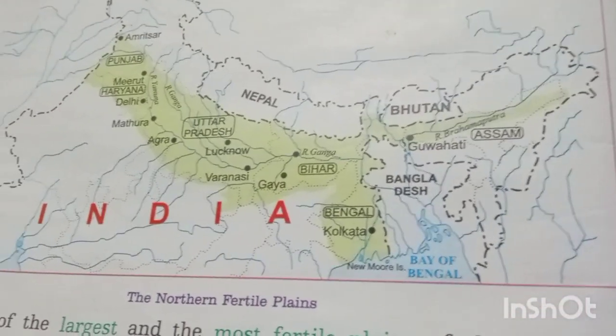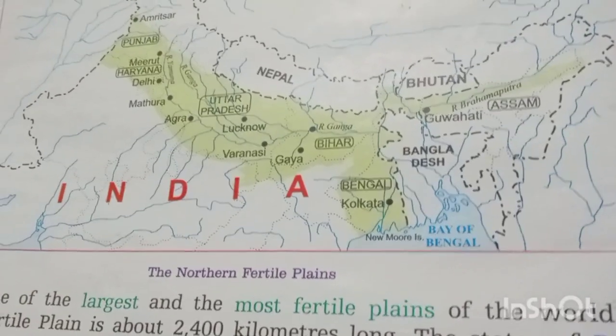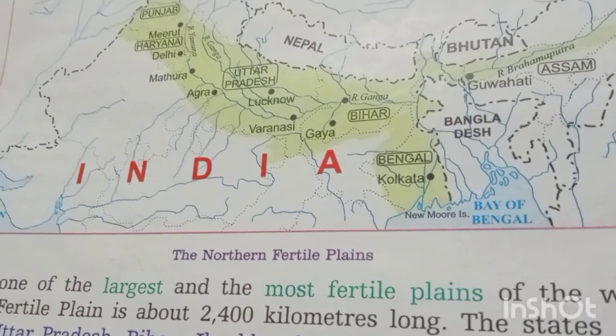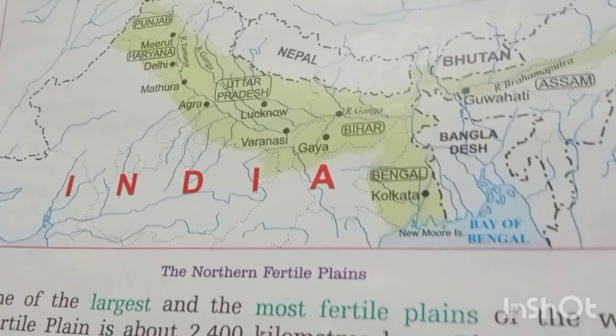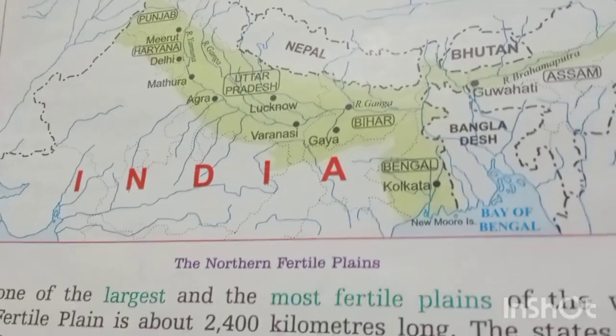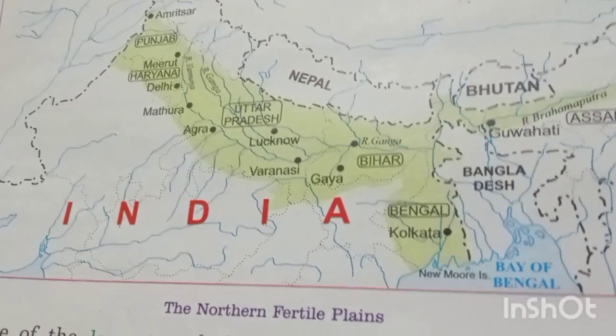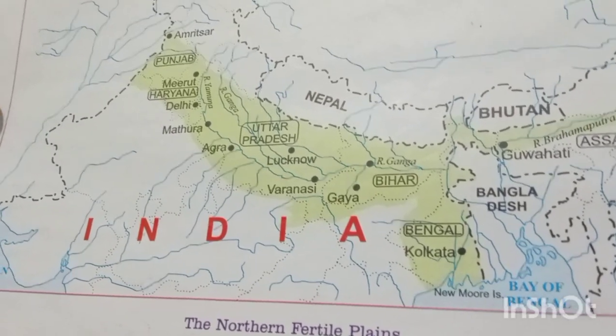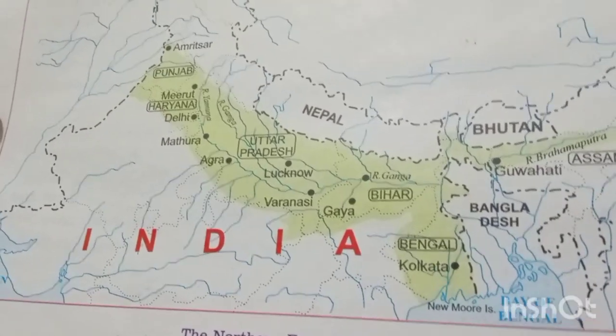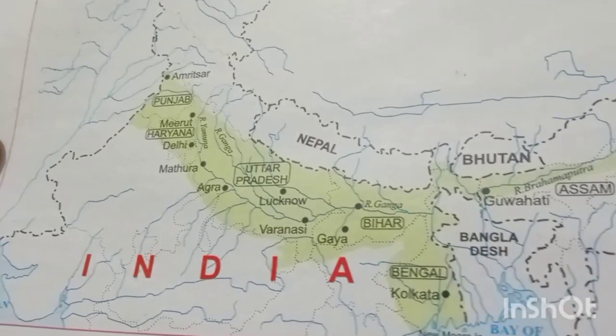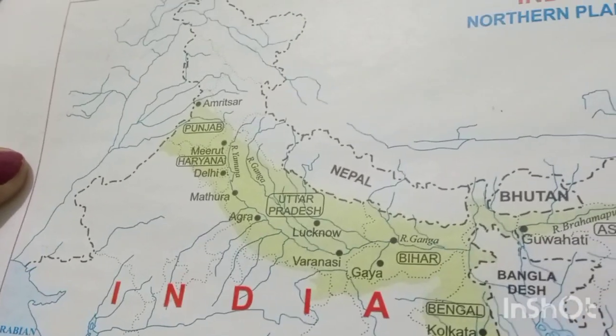Okay, and this is a very fertile part of our country. It is the very fertile part of our country. Okay, and some parts of Assam are also included in these northern plains.